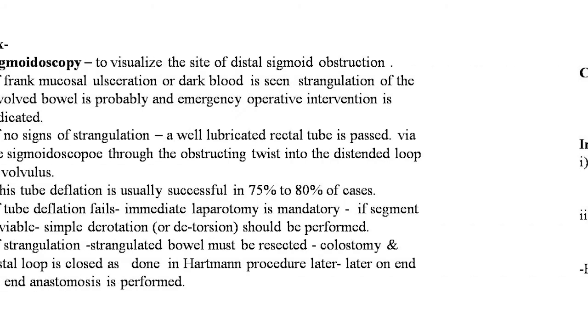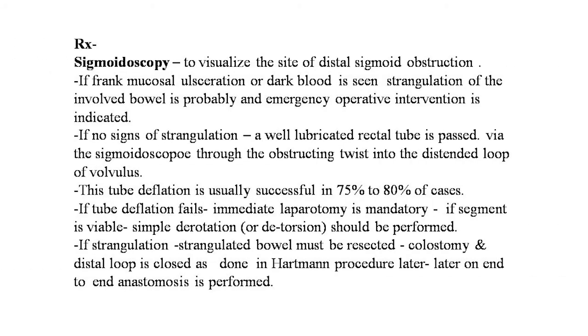Now the treatment. Sigmoidoscopy is done to visualize the site of the distal sigmoid obstruction. If frank mucosal ulceration or dark blood is seen, strangulation of the involved bowel is probable and emergency operative intervention is indicated. If there is no sign of strangulation, a well lubricated rectal tube is passed via a sigmoidoscope through the obstructing twist into the distended loop of the volvulus. This tube deflation is usually successful in 75% to 80% of the cases.